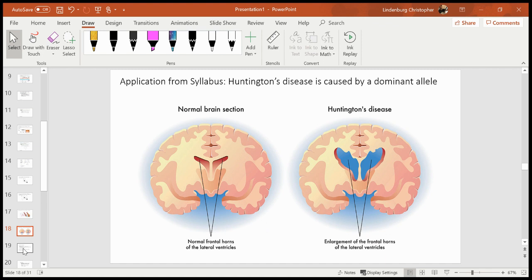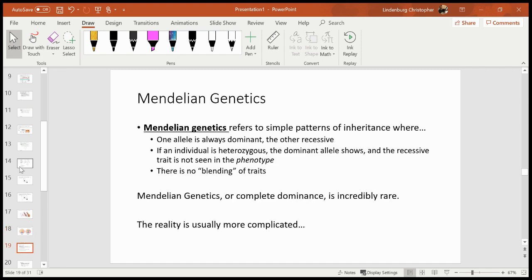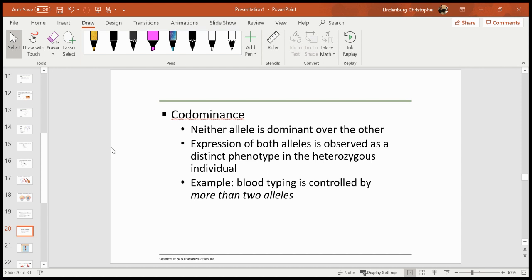Okay, and that brings us to our last concept. So everything we've talked about so far has been Mendelian genetics. There's no blending of traits. You're either dominant or recessive, and there's no in between. But in reality, we have to understand that genetics is way more complicated than that. So our one example that we'll do today, and this is the last thing we'll do in this lesson, is this idea of co-dominance. And this is where neither allele is dominant and neither is recessive, but rather, if you're heterozygous, you will show both alleles at the same time. Blood typing is a great example of this.